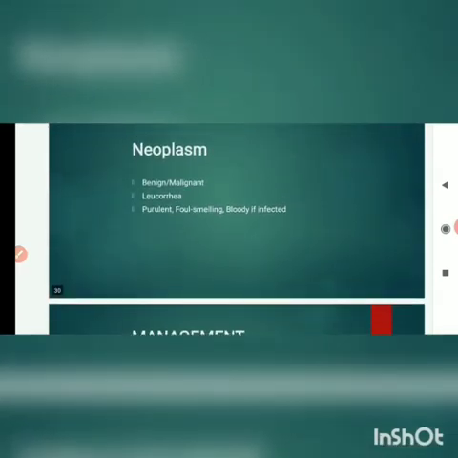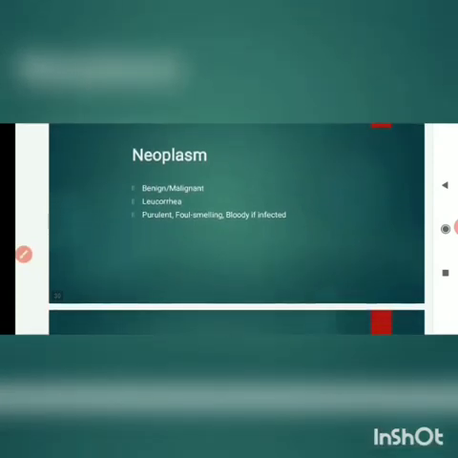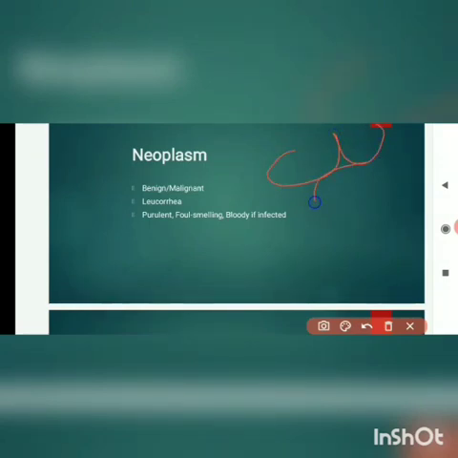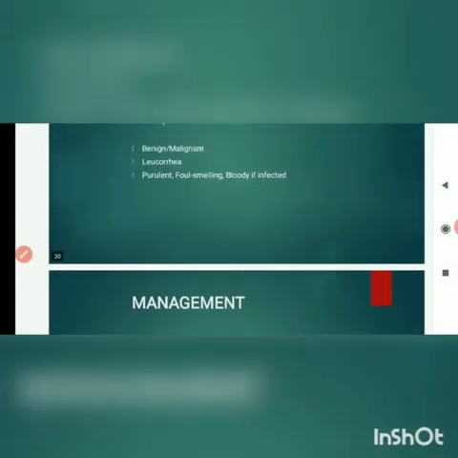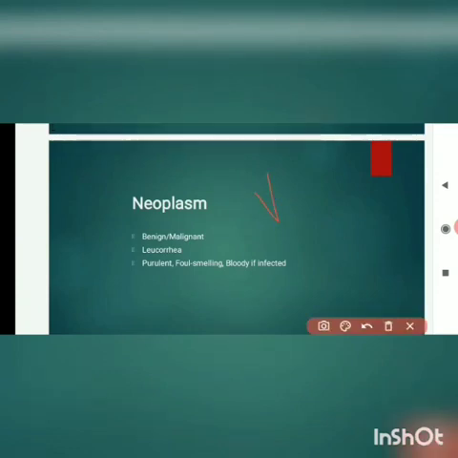And in neoplasm, like in cervical carcinoma, one cauliflower like growth will be there on the cervix. It will become infected, and as a result of this infection, it will lead to foul smelling vaginal discharge. Only if infected, this neoplasm will lead to discharge. Apart from that, in childhood, vaginal adenosis will lead to vaginal discharge even if not infected.